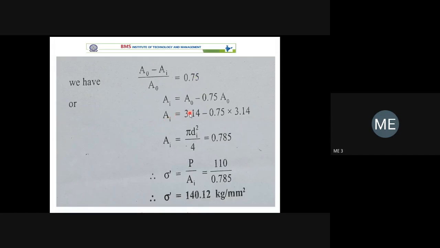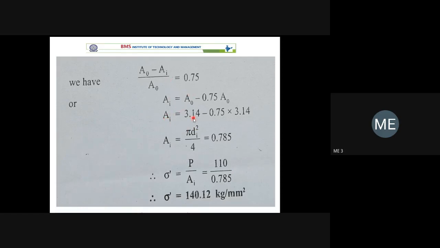From that we can get the Ai value. We are getting the Ai value around 0.785. I think from this we don't get D. There may be a mistake here. From this we will get Ai.